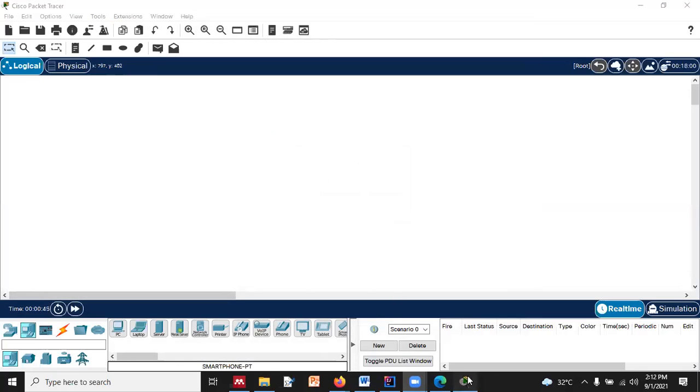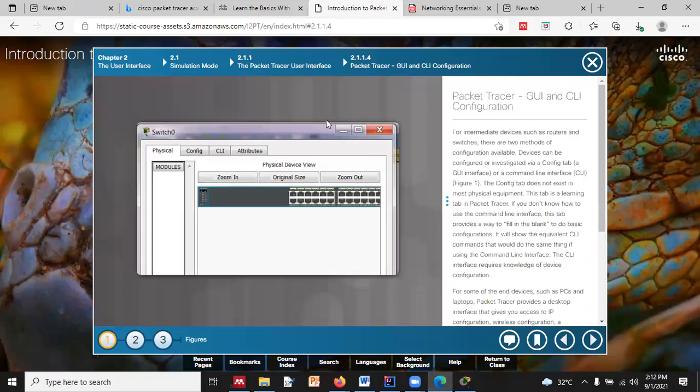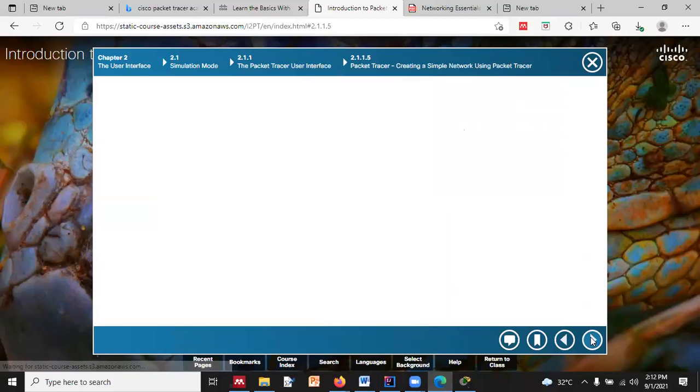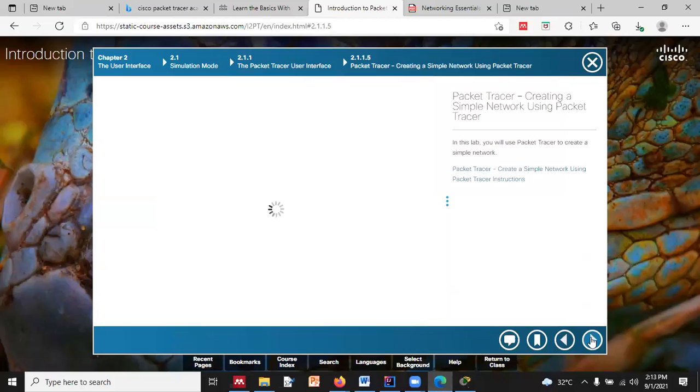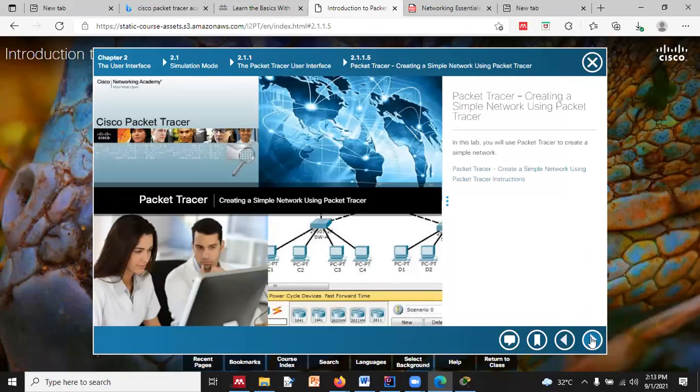So prepare accordingly, because we have to complete this module, and then we have to get ready for the quiz, right? In that we have questions related to chapter 1, chapter 2, chapter 3, and chapter 4, because a total of 8 chapters are there. The first 4 chapters we are going to cover, and according to that, the MST questions, multiple choice questions, will be there, right? So this is Packet Tracer, creating a simple network using Packet Tracer.